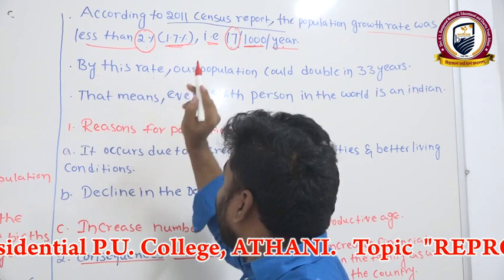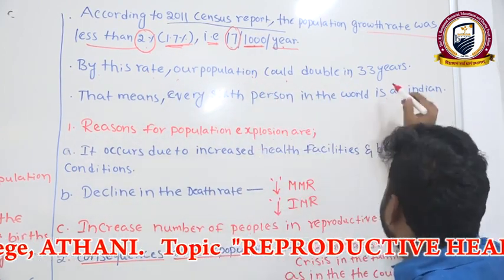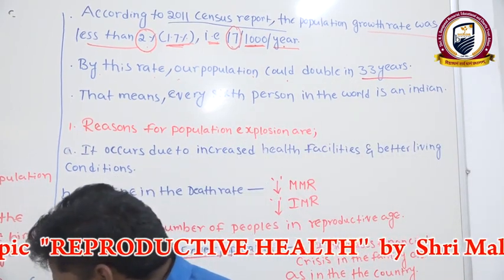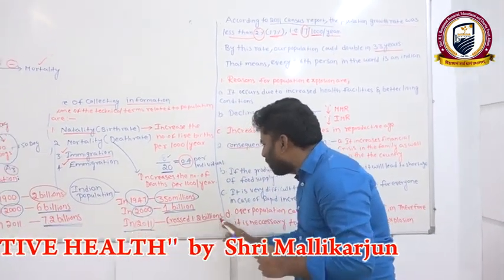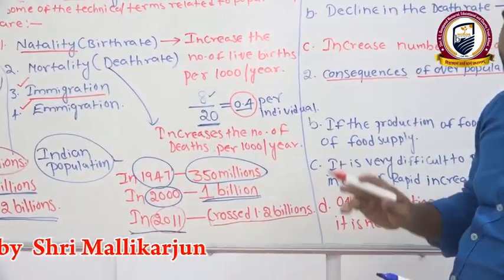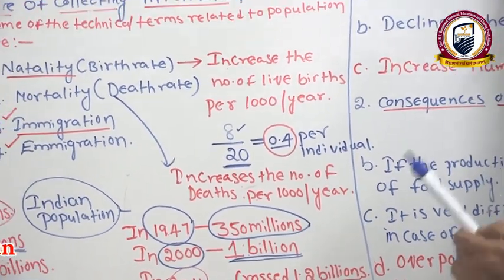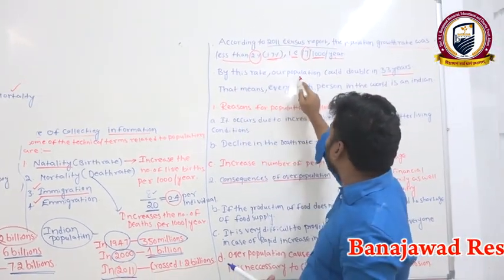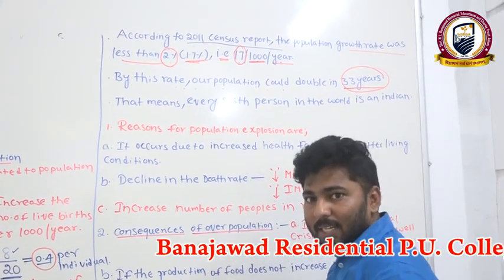By this rate, our population could double in 33 years. According to 2011, our population has already crossed 1.2 billion. If the same continuation occurs, by this rate our population could double in 33 years.